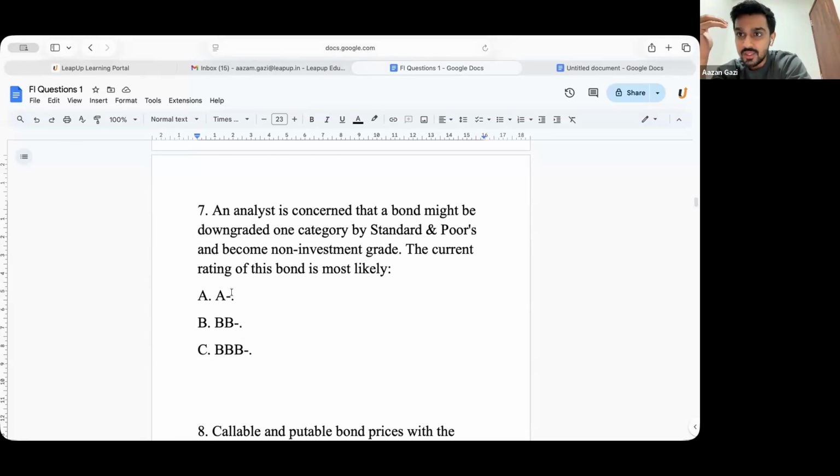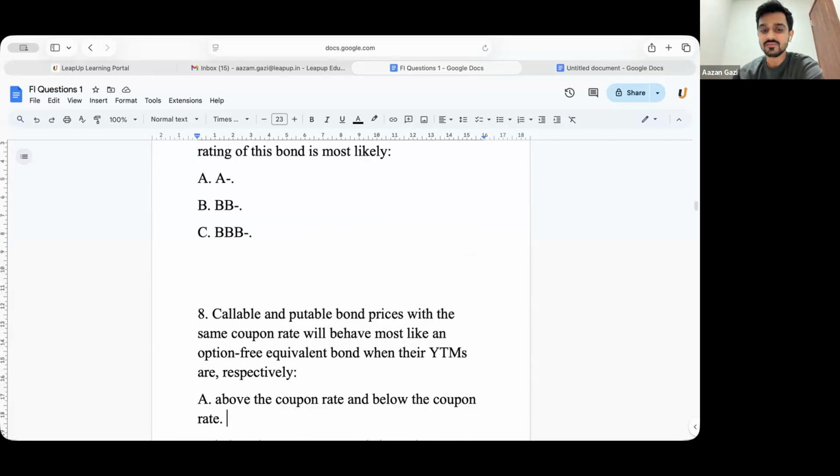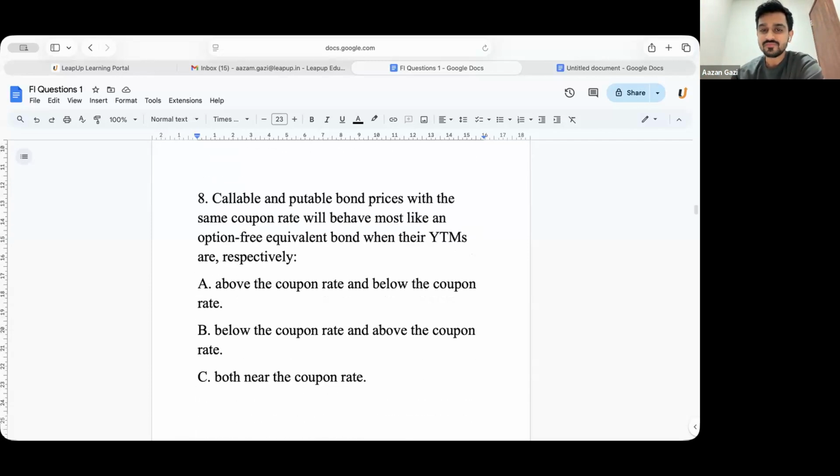The question is asking you, if you come down one credit rating, from A minus down one, you will still remain investment grade. If you come below double B minus, you will still remain an investment grade. But if you come below triple B minus, you won't be an investment grade bond. Is that clear? Is that clear, guys?